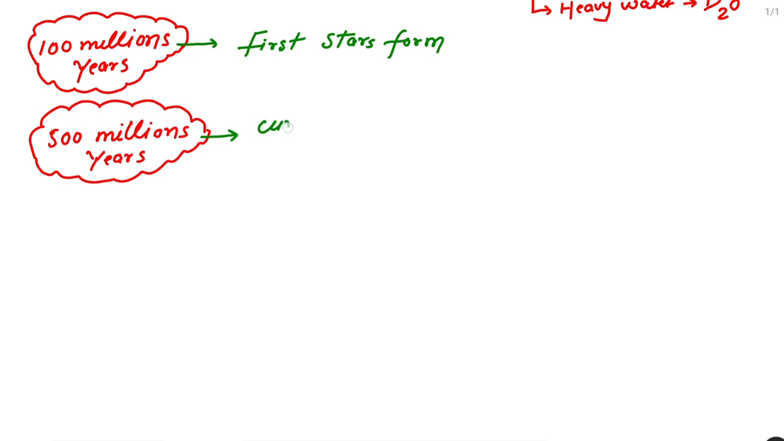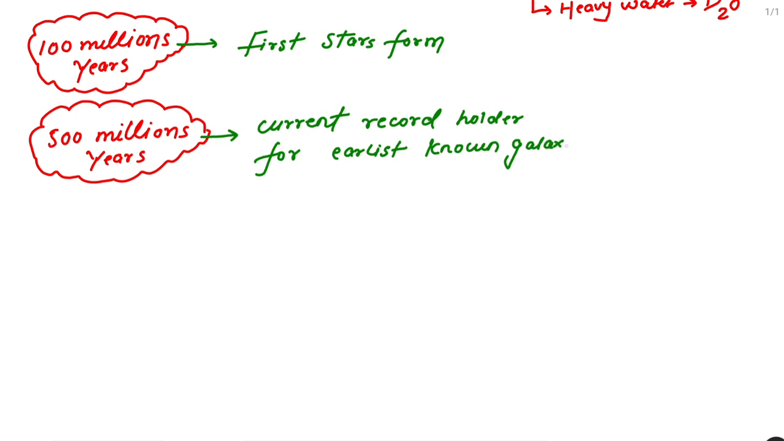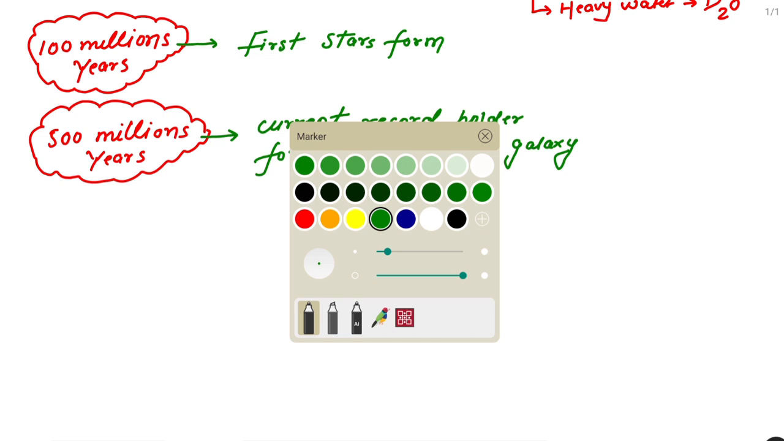And this is the current record holder, because this is the minimum time after which the first galaxy has been created. We will write: current record holder for the earliest known galaxy. So the galaxy that we have found was made 500 million years after the explosion. Okay, so this is the third point.